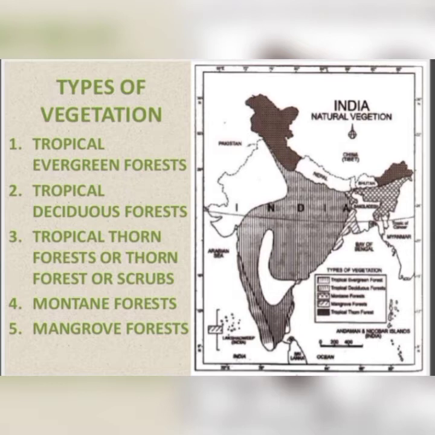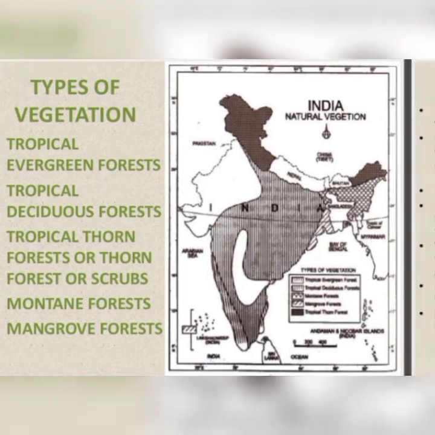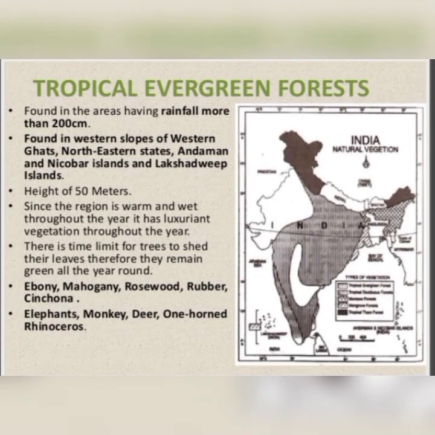Next, we have tropical thorn forest, which means mostly the desertic area comes under this, where we get very less rainfall, like Rajasthan, Gujarat, all this area. Next, we have mountain forest. This is all the area of the northern portion of our country, where mountains are there. So all the mountain forest comes here. Next, we have mangrove forest. So mainly where the deltas are, you can see mangrove forests are found. So let's start with tropical evergreen forest.